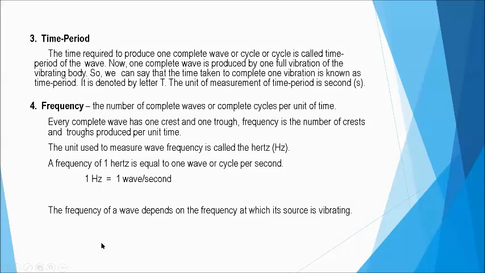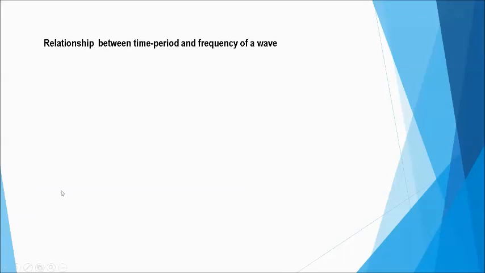Alright? O syempre, pagka ginerk mo yung rope ng mabilis, di ba? Mabilis. Okay? So, madaming frequency. Pero kung medyo mabagal lang, alright, then there's lesser frequency. Okay? So, there would be lesser waves over a certain period of time. Okay? So, another property.